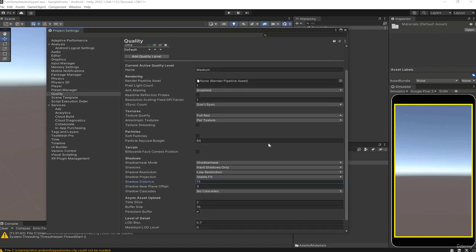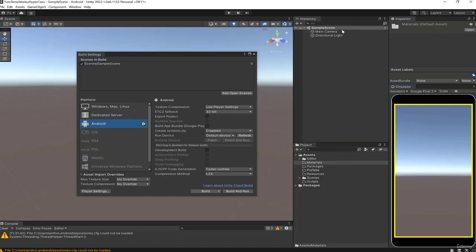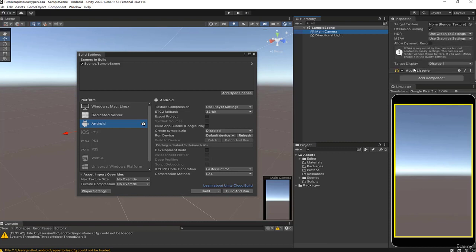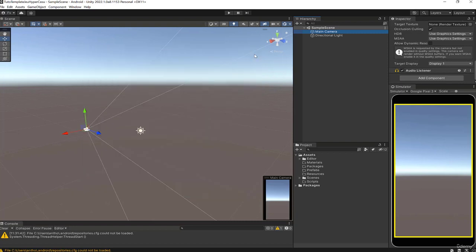But have the reflex to check the documentation from time to time when you have a doubt. And by the way, so I'm closing this. By the way, if you click on the camera, for example, and there is a component that you don't understand, any component, you have the little question mark here every time. So we had this for the camera, the audio listener, we had the question mark that allows us to go directly to the documentation to get information on the component in question. So that's it for the few settings.